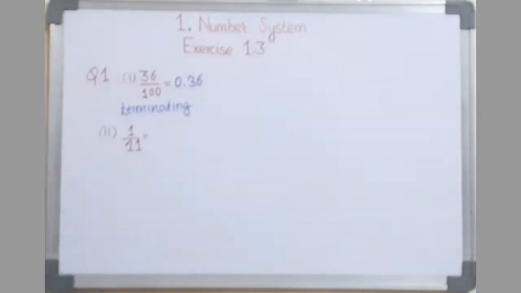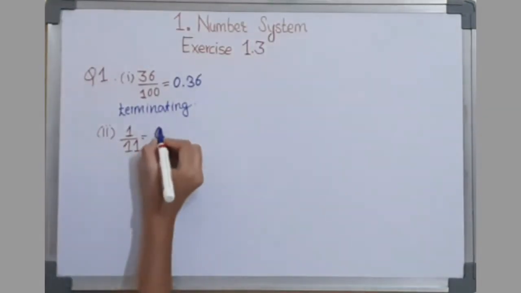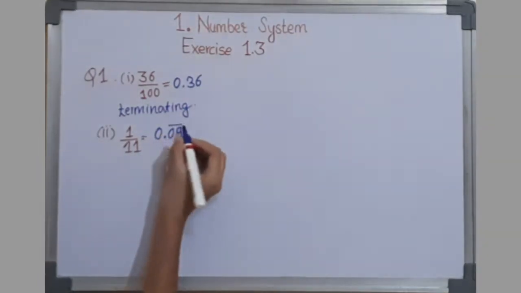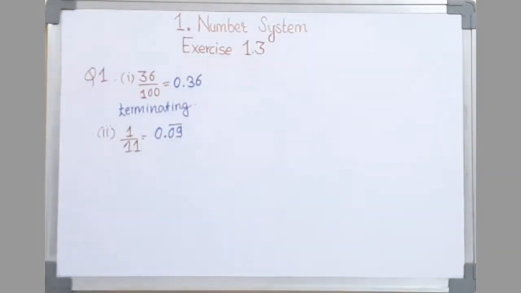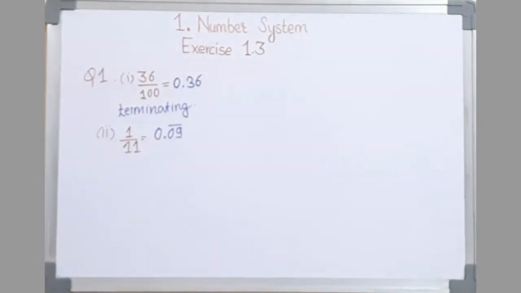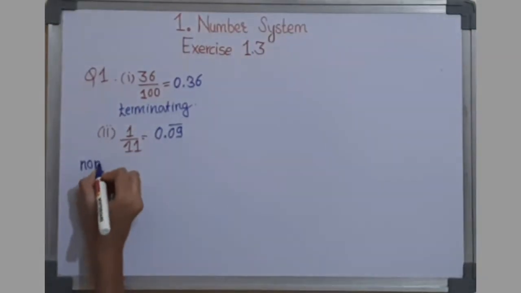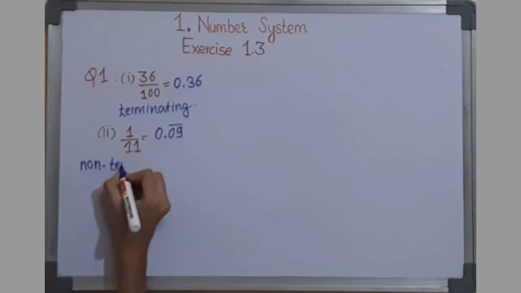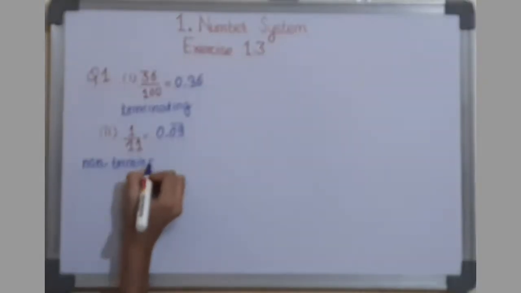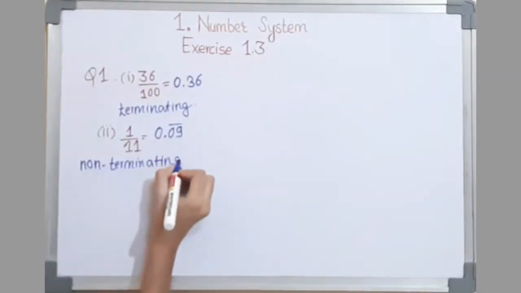The decimal form of it is 0.09 with a bar over 09. It means that this block of digits is continuously repeating infinitely, and therefore this is non-terminating recurring.